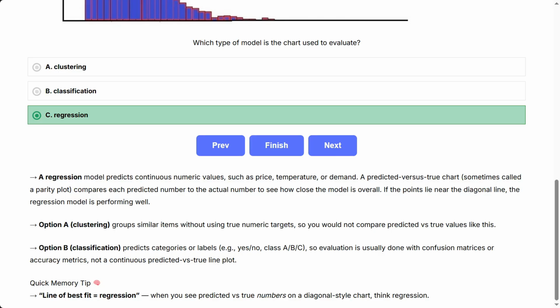Option A, clustering, groups similar items without using true numeric targets, so you would not compare predicted versus true values like this. Option B, classification, predicts categories or labels, for example yes/no, class A, B, C. So evaluation is usually done with confusion matrices or accuracy metrics, not a continuous predicted versus true line plot. Quick memory tip: line of best fit equals regression. When you see predicted versus true numbers on a diagonal-style chart, think regression.